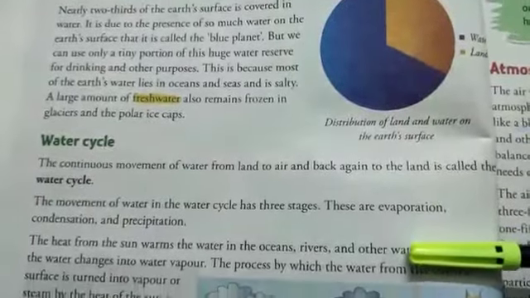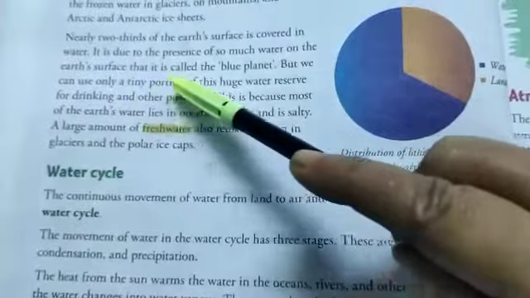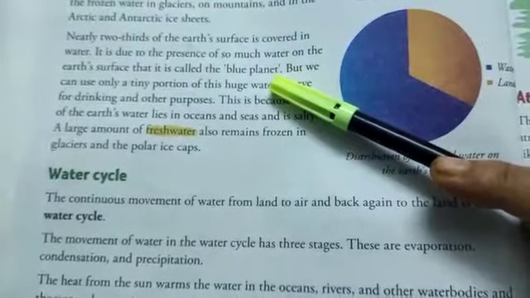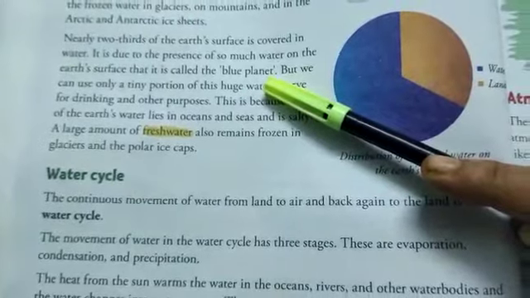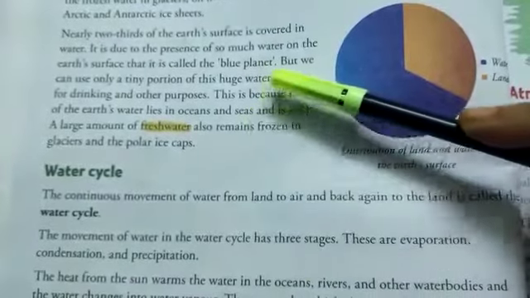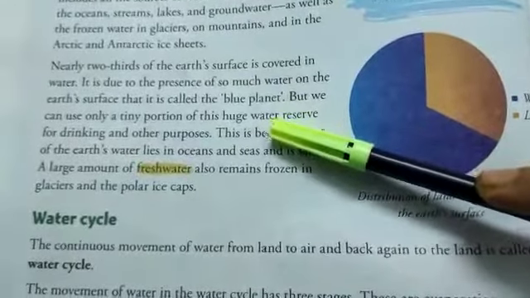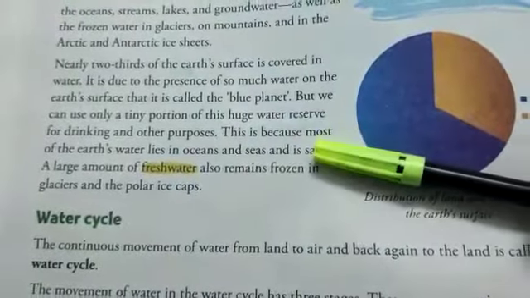It is due to the presence of so much water on the Earth's surface that it is called the blue planet. Our planet Earth is called the blue planet. Why? Because of the presence of water. So much water on the Earth's surface, that is why it is called the blue planet.